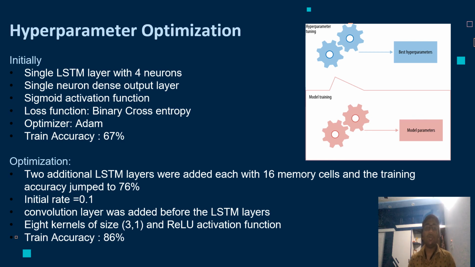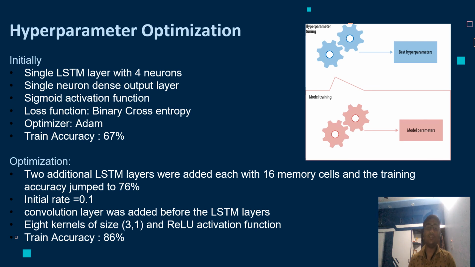To optimize our model, two additional LSTM layers were added, each with 16 memory cells, and our training accuracy jumped to 76%. A number of different initial learning rates were used, but the best performance was seen when using an initial rate of 0.1 decaying gradually.